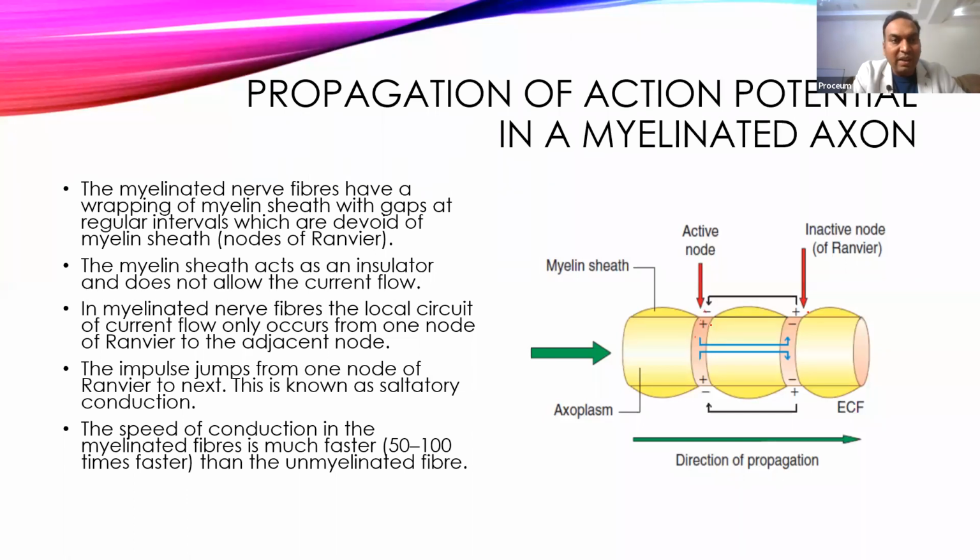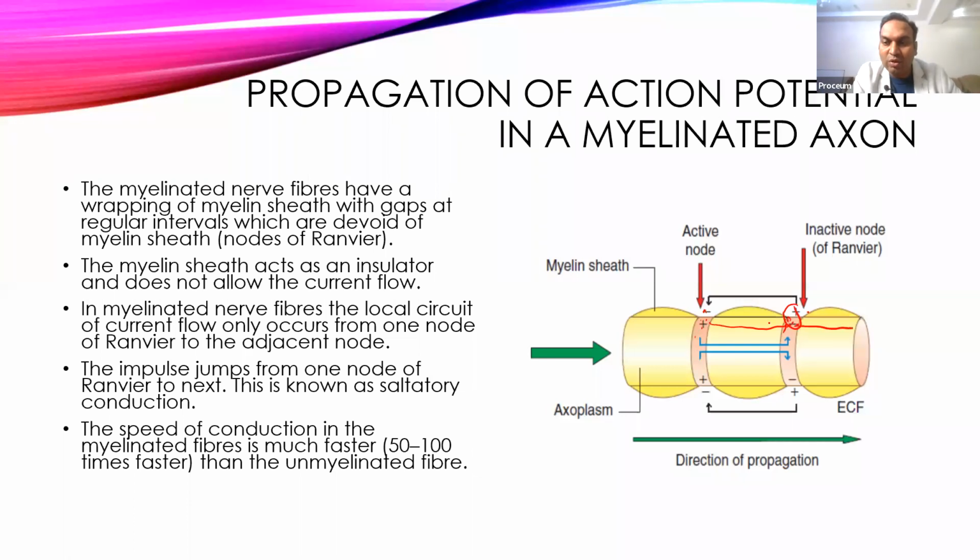Now when all this happens, these sodium ions will start moving from this portion to this portion inside the cell, and it will change the membrane potential of this nerve also. By changing this membrane potential, it will generate an action potential in the next node of Ranvier. When it generates an action potential, the action potential of the first node is abolished. Now the action potential is only here.